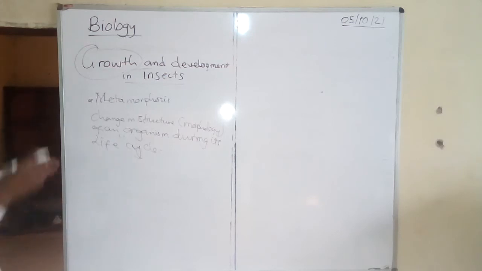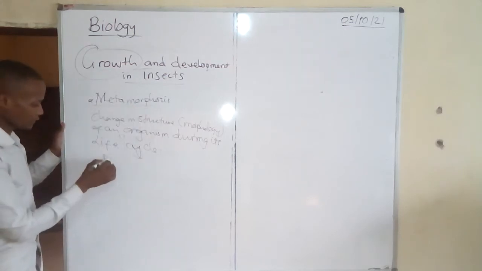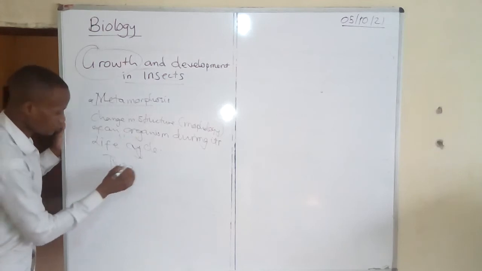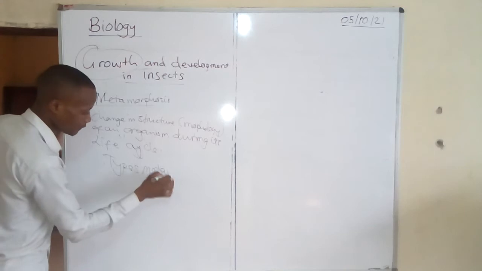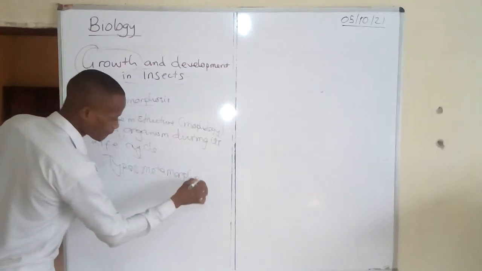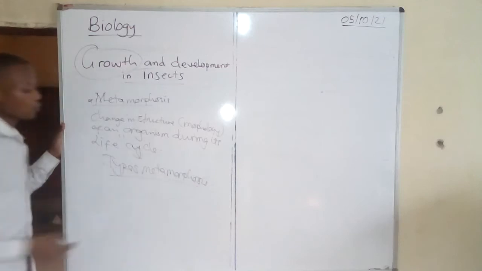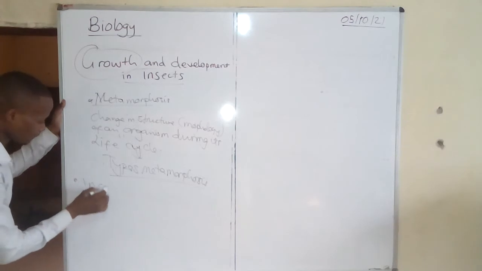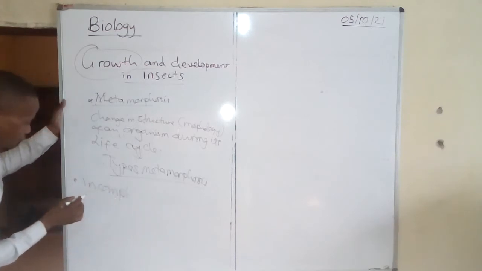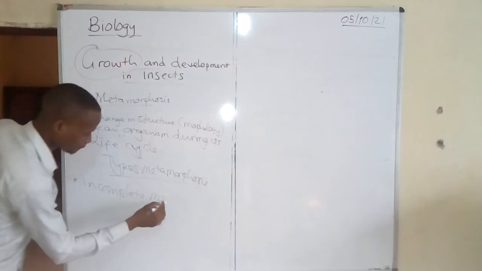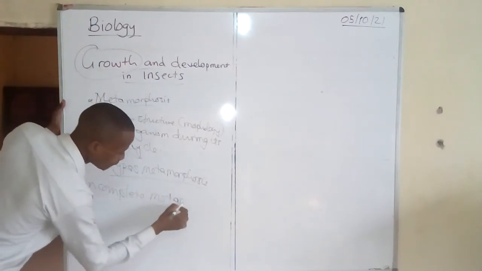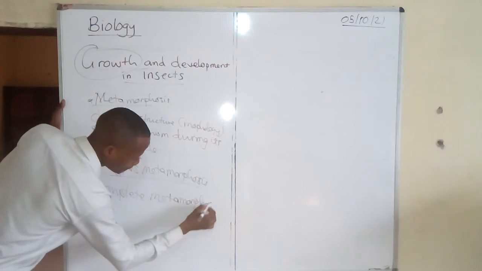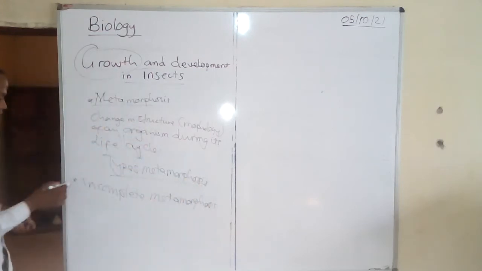Now there are two types of metamorphosis. One is incomplete metamorphosis. Now, what do you understand by the term incomplete metamorphosis?